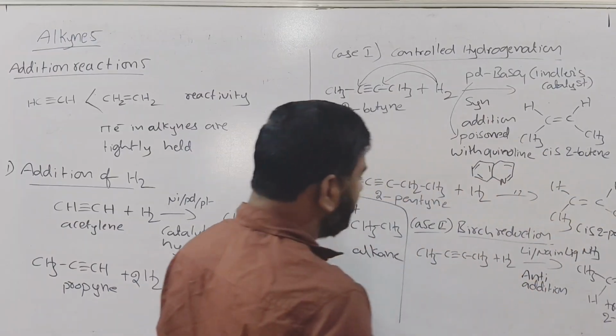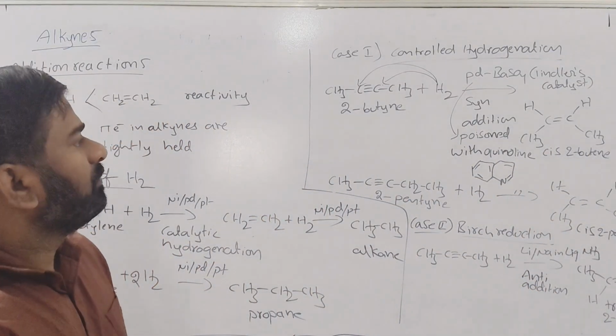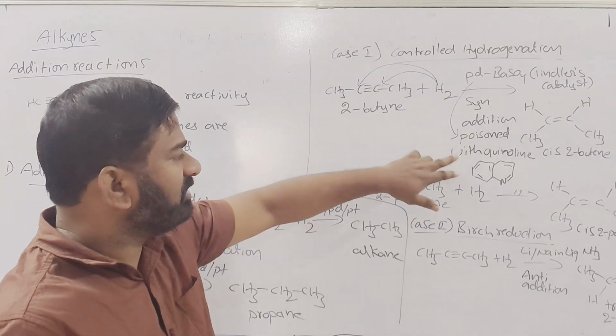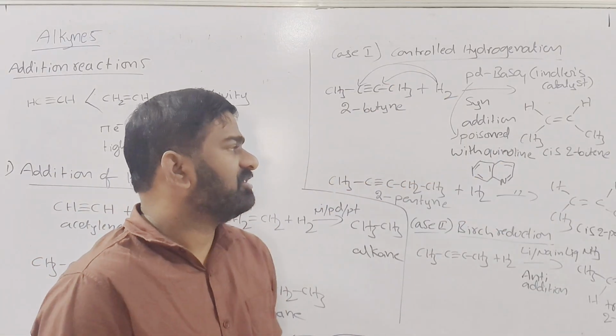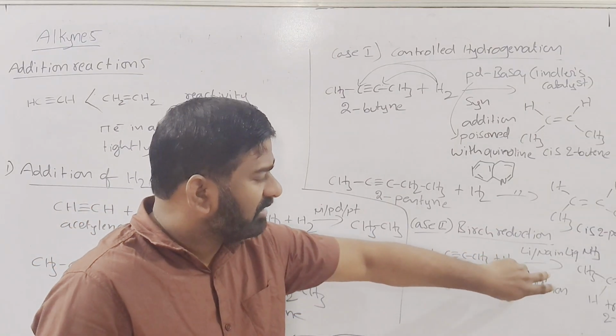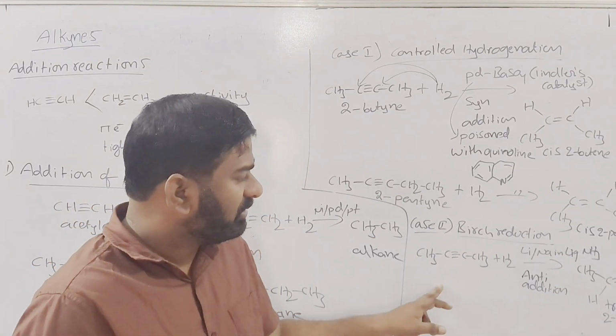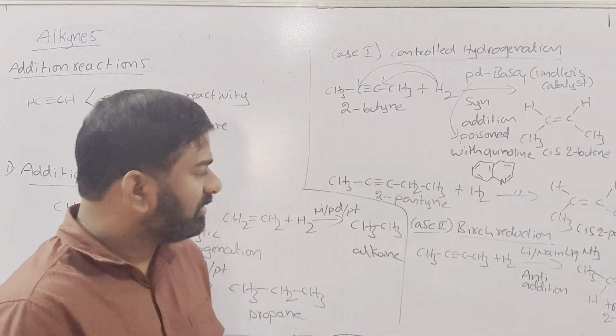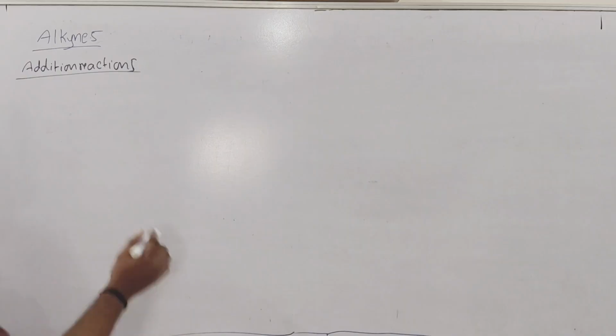Trans 2-butene will come. So in the controlled hydrogenation, in the presence of Pd/BaSO4, syn addition takes place and gives cis 2-butene. But in the case of Birch reduction, metals in liquid ammonia, anti-addition takes place and trans alkenes will come. This is reaction second one.